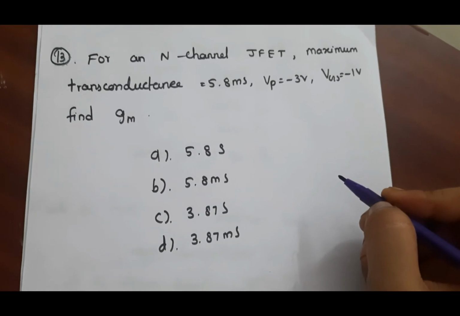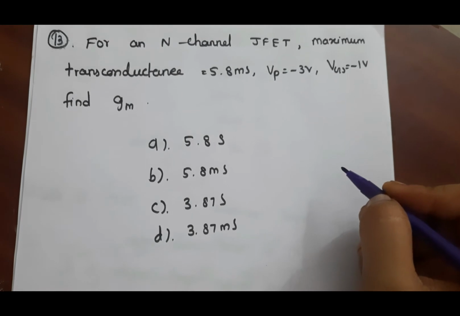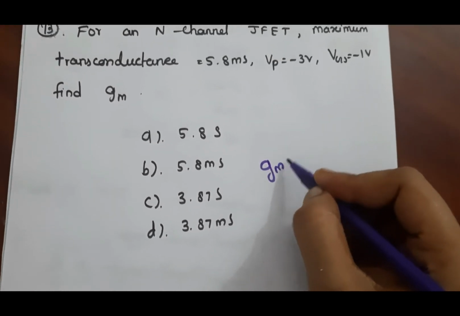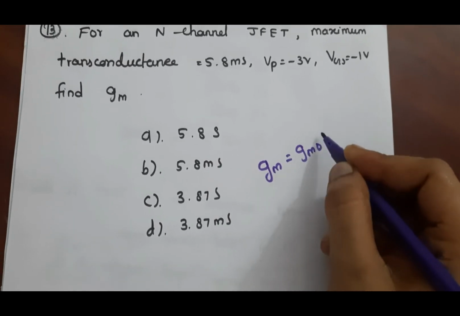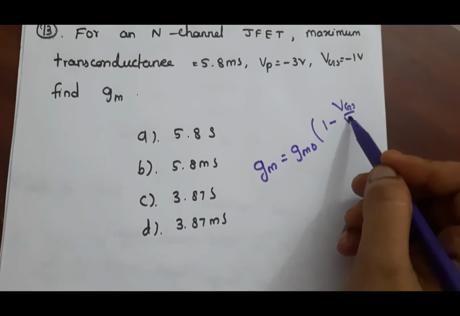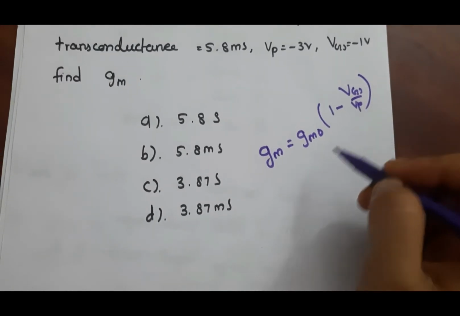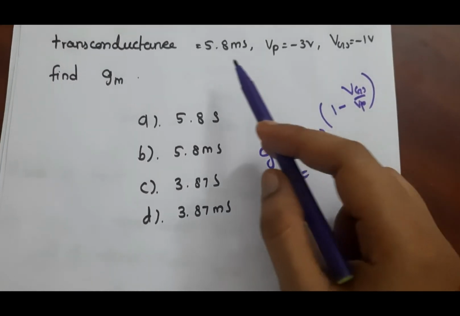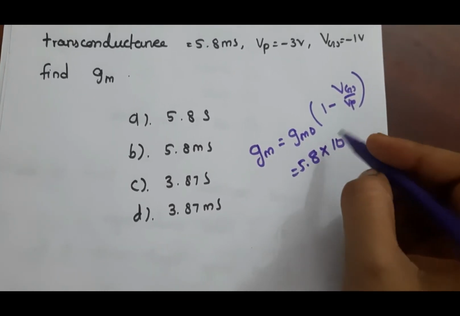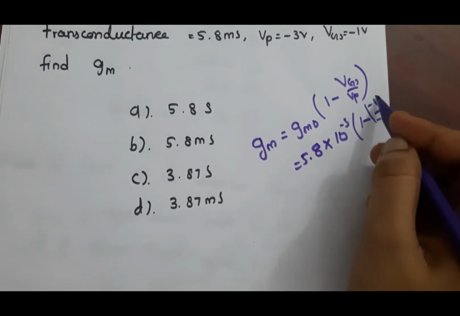Next question, for an n-channel JFET, maximum transconductance is equal to 5.8 millisiemens, VP is equal to minus 3 volt, VGS is equal to minus 1 volt. Find gm. We know the formula, gm is equal to gm0 into 1 minus VGS divided by VP, and here gm0 value is 5.8 milli, and VGS is minus 1 divided by minus 3.